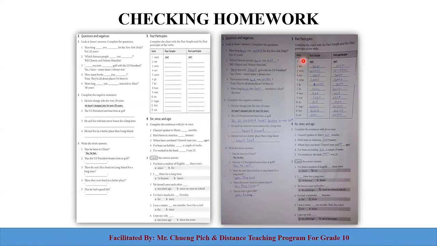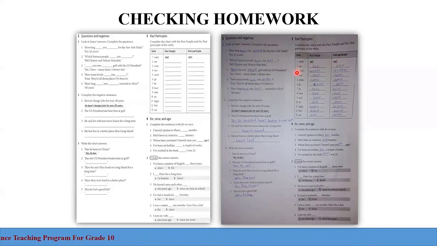The first one has been done for us. Number 1, we have meet. Past simple of meet is met, and past participle of meet is also met. 2, see, saw, seen. 3, write, wrote, written. Number 4, win, won. Number 5, come, came, come. Number 6, go, went, gone. Number 7, be, was, been.